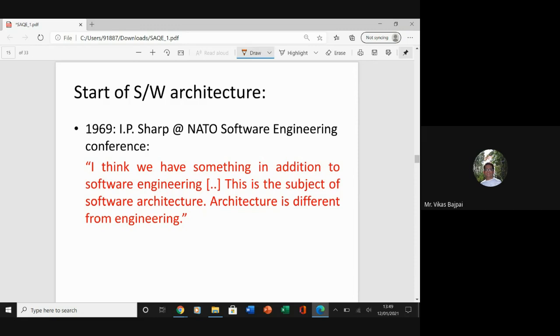This is the subject of software architecture, and architecture is different from engineering. Later on, at the University of California, Irvine campus, then SEI, CMU, these university campuses focused a lot on software architecture. Somewhere in the year 1995, 96 also, a lot of changes took place. Many things came into the picture.